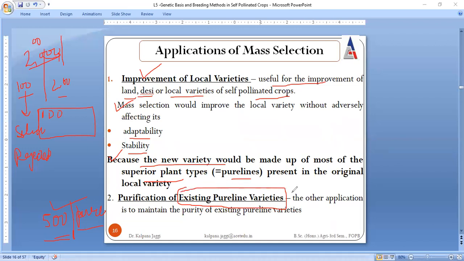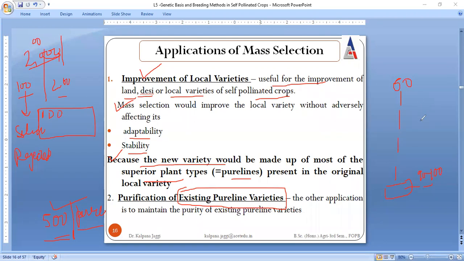I give you a very simple example for this. Say a class is having the strength of 60 students, going up first year, second year, third year and fourth year. In the fourth year, there will be students who will be getting marks in the range, say 90 to 100%. Although every student is intelligent, if one is not getting good marks, that is all due to the lack of their hard work.